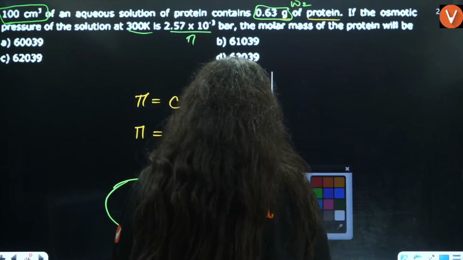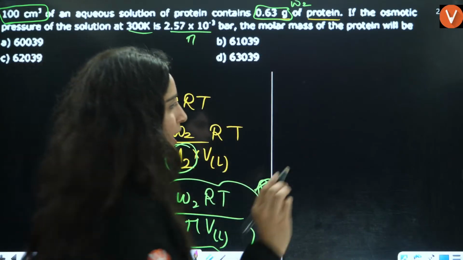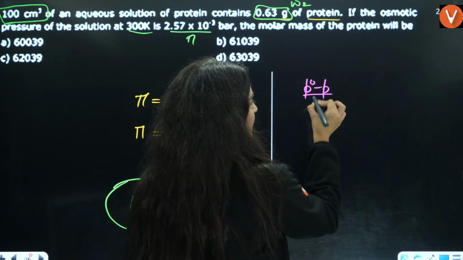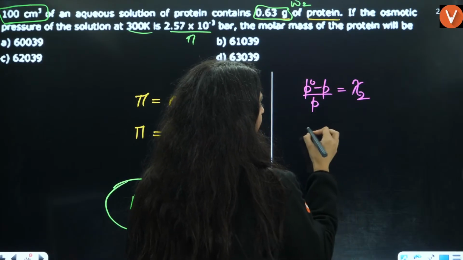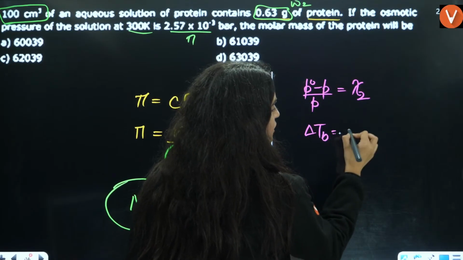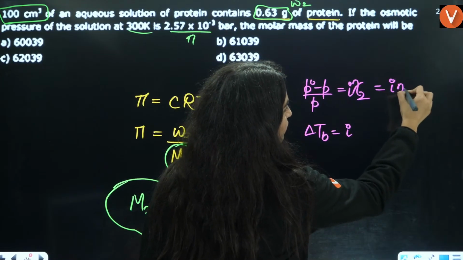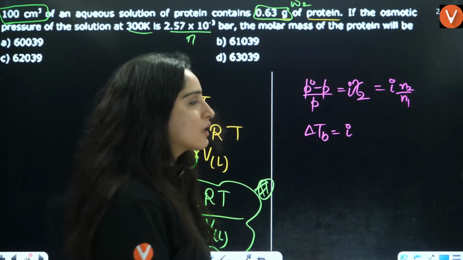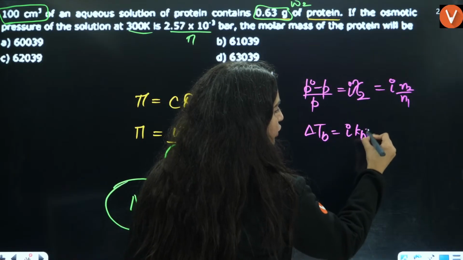Now, from here, 4 colligative properties we have. Relative lowering in vapor pressure, from here the question can be asked. Then from elevation in boiling point the question can be asked. This is i into n2 by n1. So here i into Kb into molality.